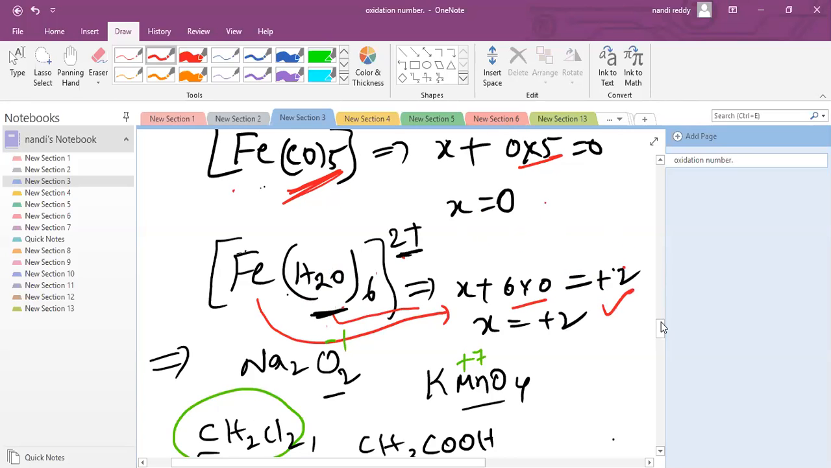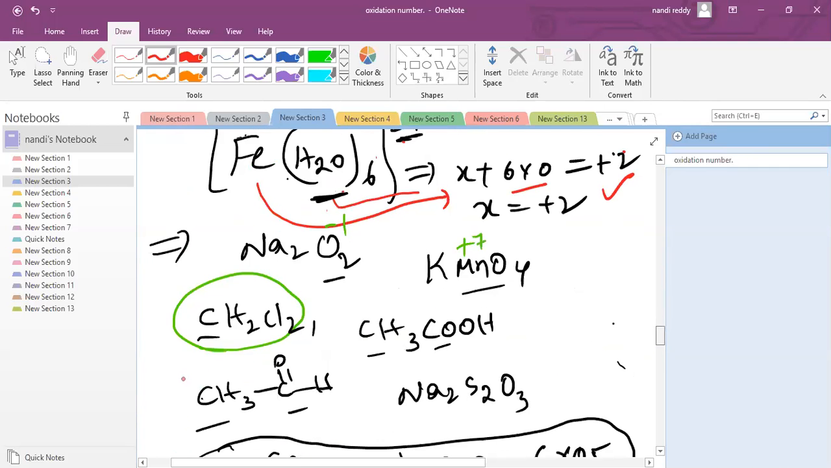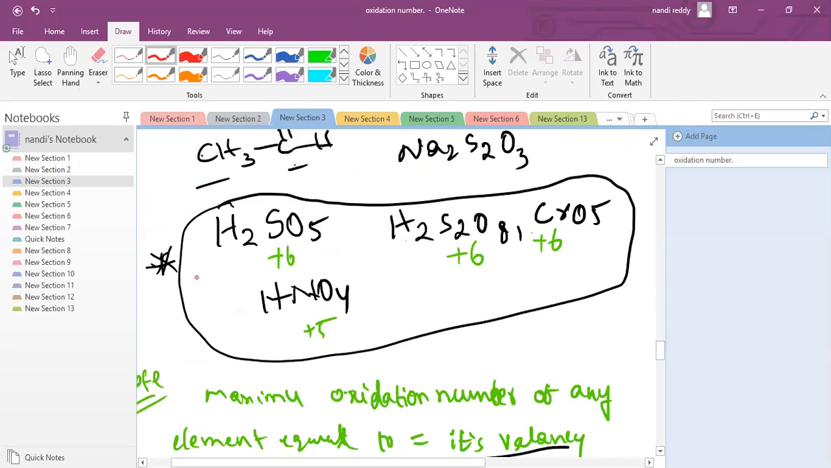Clear? So some examples we have given here, we have to calculate oxidation numbers. Na2O2, CH2Cl2 already given. KMnO4 you can do. Acetaldehyde, acetic acid, Na2S2O3, this you can try. And peroxides are H2SO5, H2S2O8, CrO5, HNO4. All these I explained, peroxy linkage compounds. One video you can see if you want.